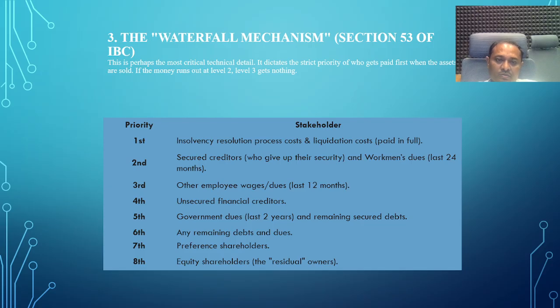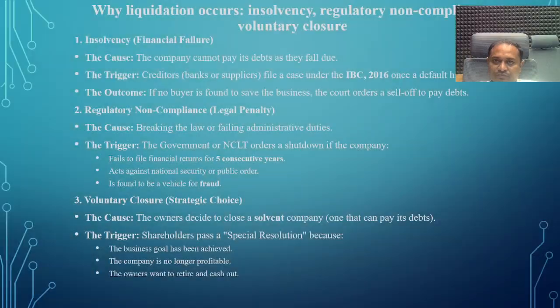After paying the mortgage loans, there is a preference to the workers' dues of the last 24 months. Then third, preference is given to the employees' wages. Then fourth, unsecured financial creditors. Fifth is the government dues which are not paid by the company. Sixth, any remaining debts and dues. Seventh, preference shareholders. Lastly, it is given to the actual owners of the business, that is, equity shareholders.